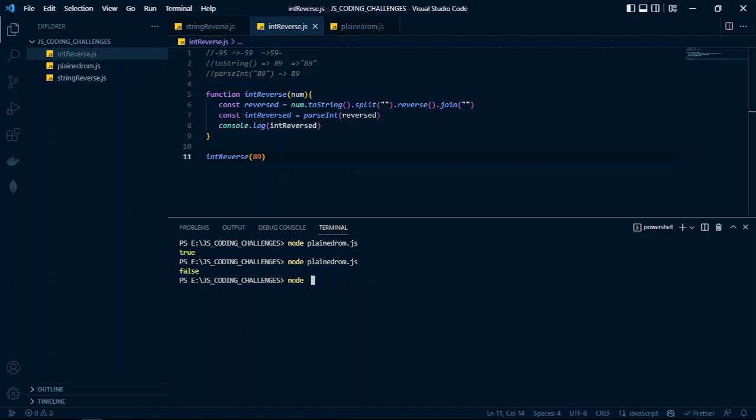Let us run the JS file. You see, we're having the number 98. Finally, you might think that we have succeeded, but now let me put a negative here and see. Negative 89, and let me see what we're going to end up with.